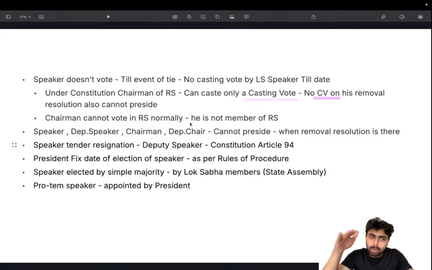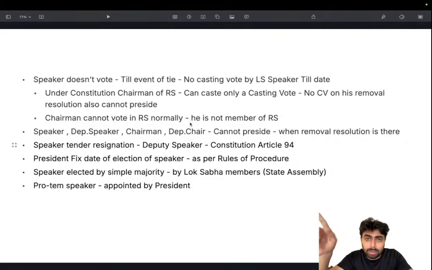Also, if a resolution of removing the speaker is there, the particular speaker cannot preside. But at the same time, the speaker can vote on that. That's very important. Remember that. If a resolution for removal of the speaker is there, he or she cannot preside, but can vote. But if the resolution of removal of the vice president, the chairman of Rajya Sabha, is there, he first of all cannot preside and then cannot even vote. So the speaker and deputy speaker cannot preside when such a resolution is in progress.